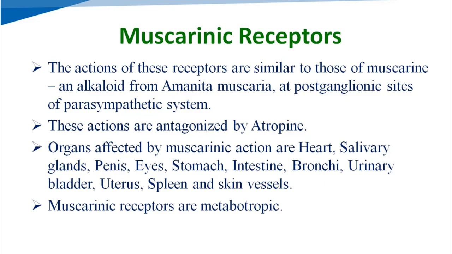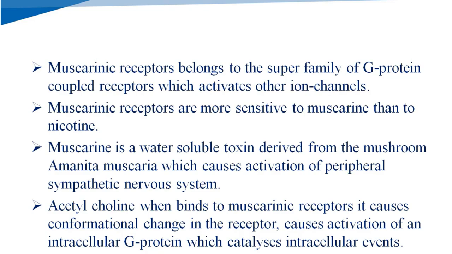The organs affected by muscarinic action are heart, salivary glands, penis, eyes, stomach, intestine, bronchi, urinary bladder, uterus, spleen, and skin vessels, etc. These types of receptors are metabotropic, meaning they need secondary messengers to give action, and these secondary messengers are G proteins. So these muscarinic receptors belong to the superfamily of G protein coupled receptors, which activate other ion channels. G proteins are coupled with these receptors, and these receptors give their action through these G proteins.